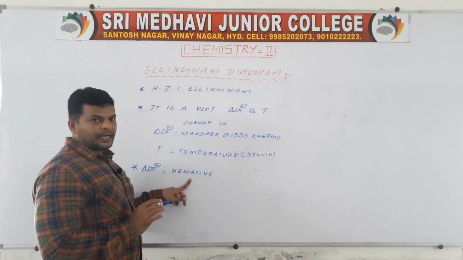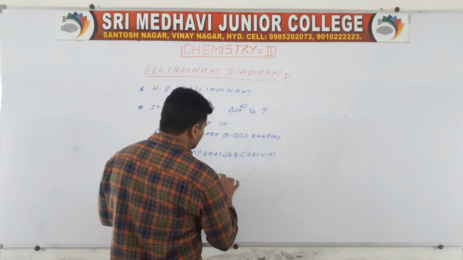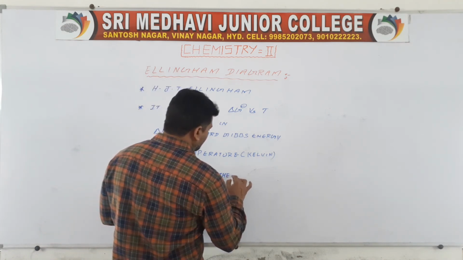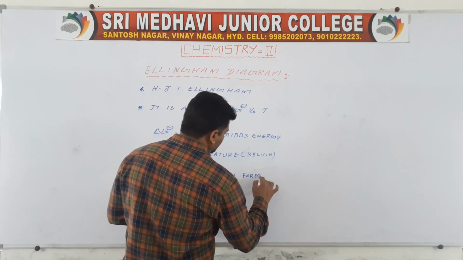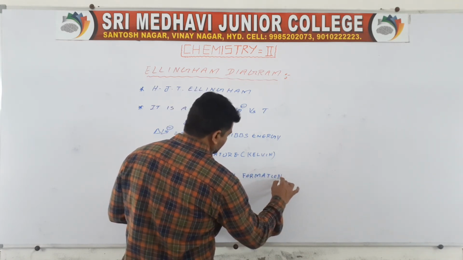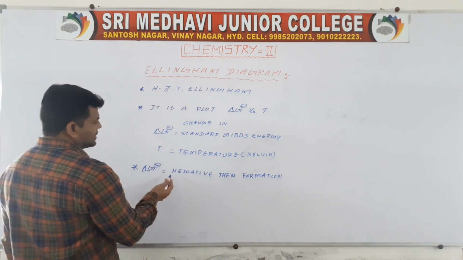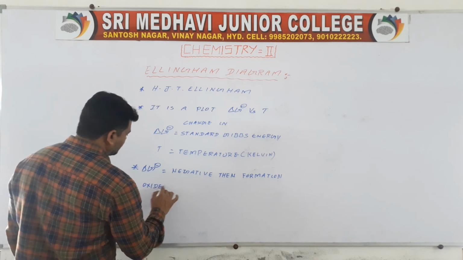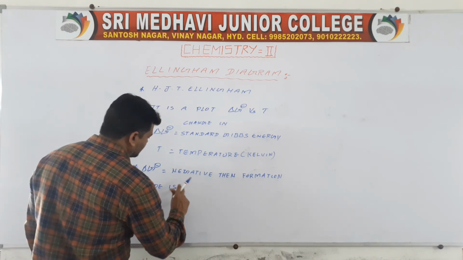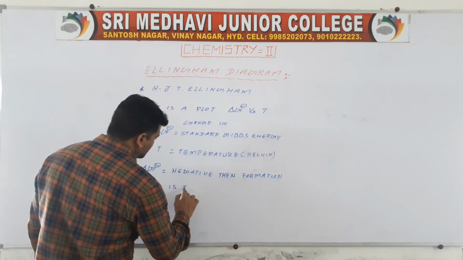If delta G is negative, then formation of oxide is feasible. Feasible means possible.